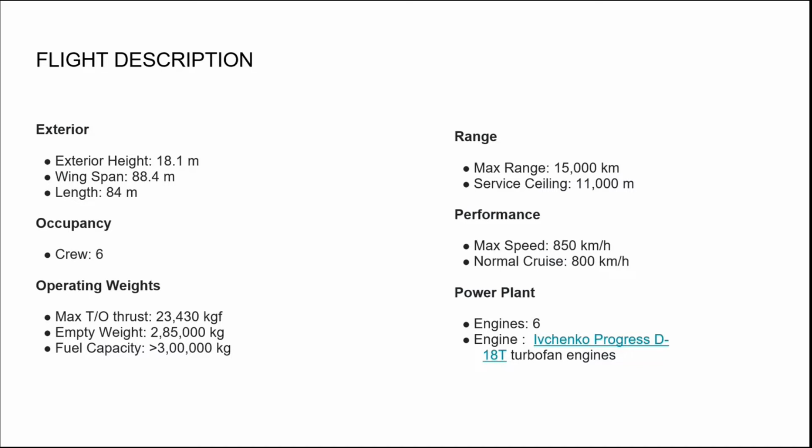So now what you are looking at is the specification of the chosen aircraft. Exterior height 18.1 meter, wingspan 88.4 meter, length 84 meter, crew 6, maximum thrust 23,430 kgf, empty weight 2,85,000 kg, fuel capacity greater than 3 lakh kg, range 15,000 km, service ceiling 11,000 meter, maximum speed 850 km per hour, normal cruise 800 km per hour, engine 6 Ivanchenko Progress D18T turbofan engines.